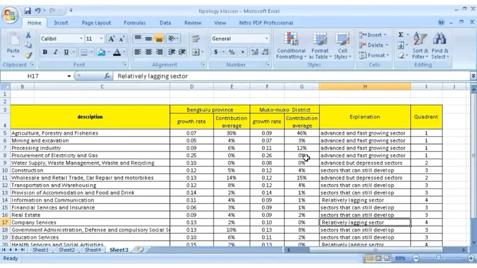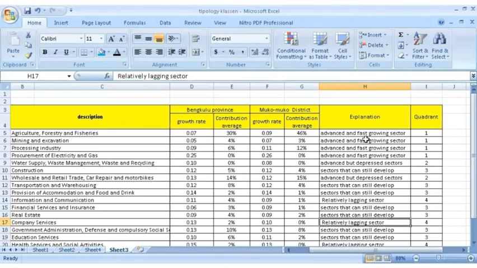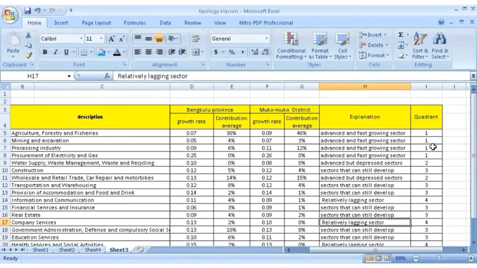After you understand about that, the next step is to determine the quadrant of sectoral agriculture until other service.